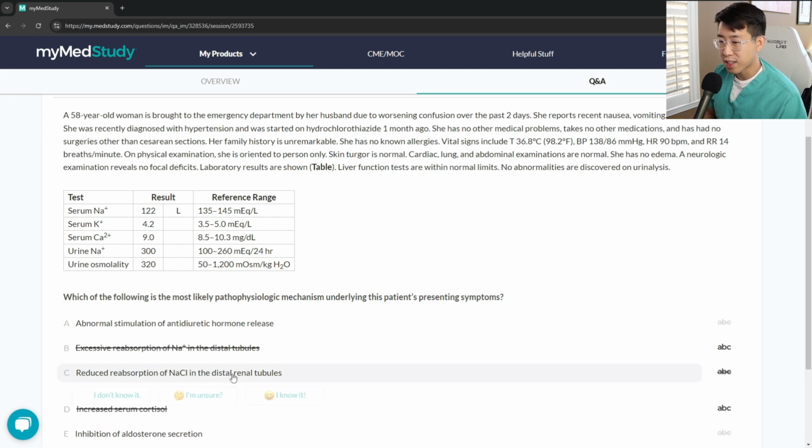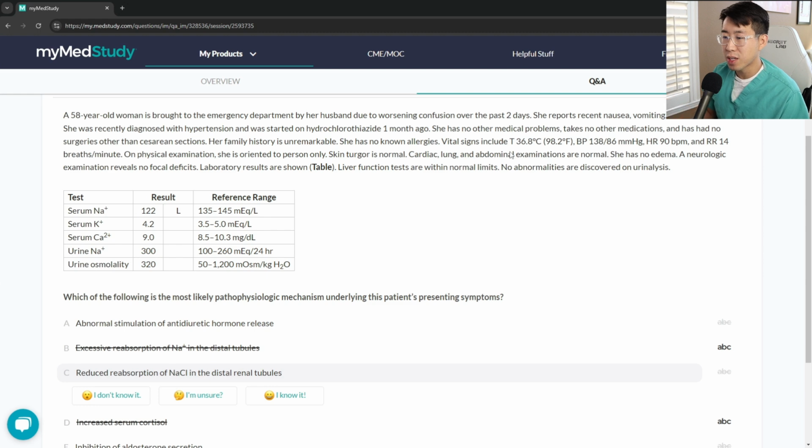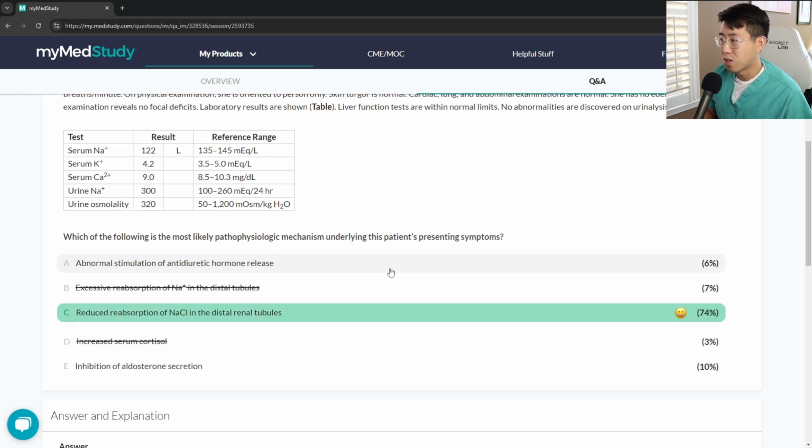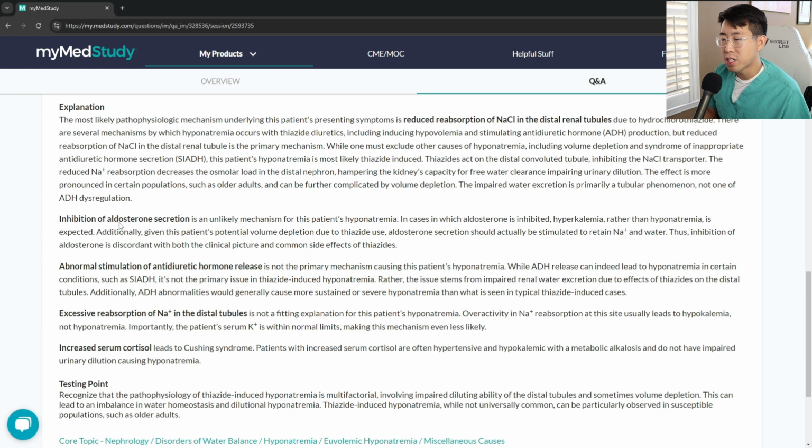So in this case, I actually do think this is the right answer now. We're not getting any clear triggers for SIADH. And her exam seems kind of euvolemic. But the recent hydrochlorothiazide and diuretics can also cause this pattern. Like again, normally this pattern is like an SIADH pattern, but if you're on a diuretic, you can definitely have this pattern from diuresis. So I'm going to put that, and we are correct. Inhibition of aldosterone secretion would show hyperkalemia. And also the body is pretty good at maintaining a normal sodium level, even if you have hypoaldosteronism. So that's also why that answer is not correct.